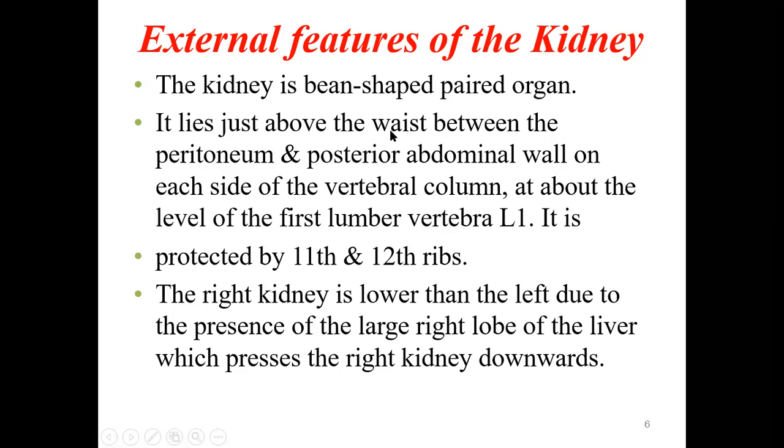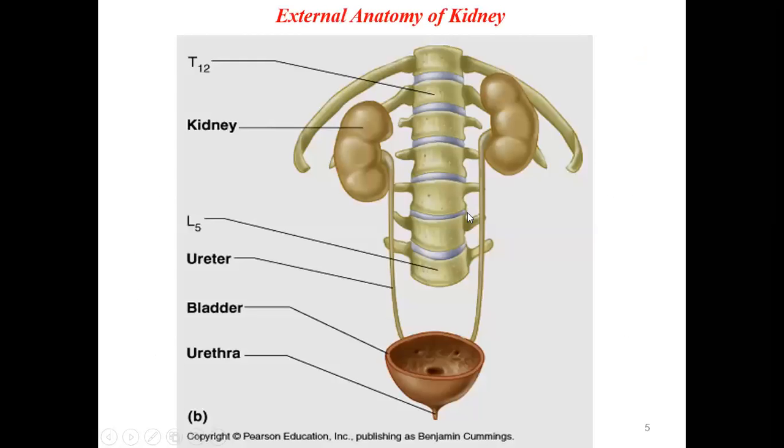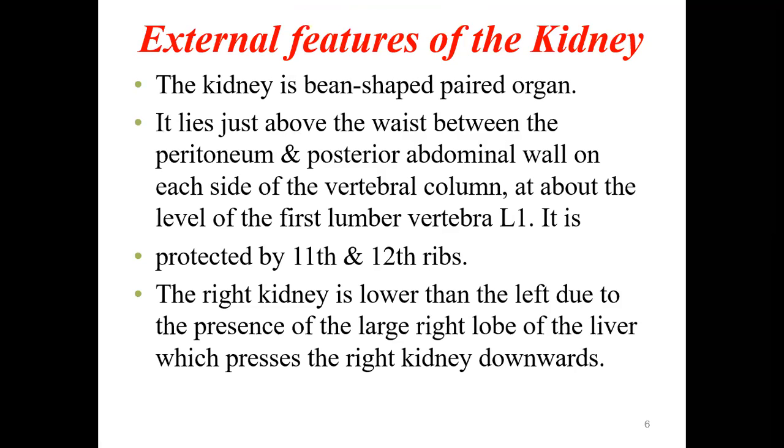It lies just above the waist between the peritoneum and the posterior abdominal wall on each side of the vertebral column at about the level of the first lumbar vertebra. You see here, on either side in the posterior abdominal wall. So it is attached to the posterior abdominal wall beside the vertebra. This is the vertebral column. Here you can see the vertebrae and these are the intervertebral discs. Beside the vertebral column you can see the kidneys lying on the posterior abdominal wall, not the anterior abdominal wall, but the posterior abdominal wall.